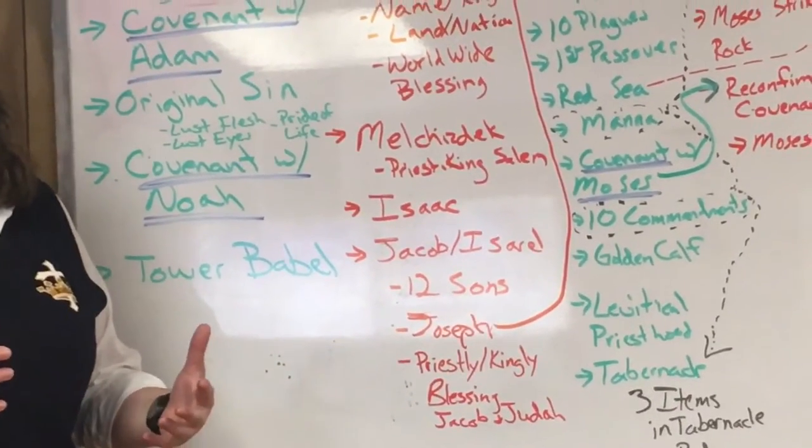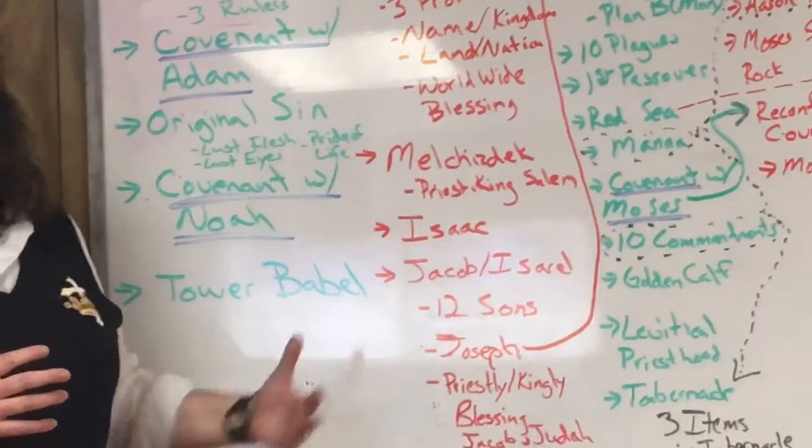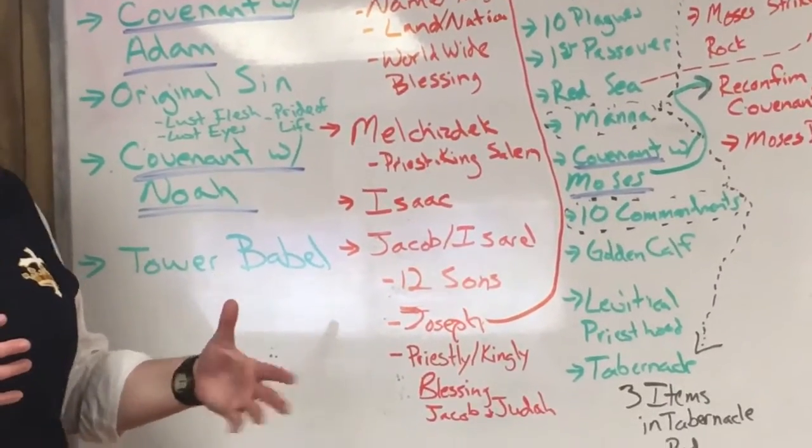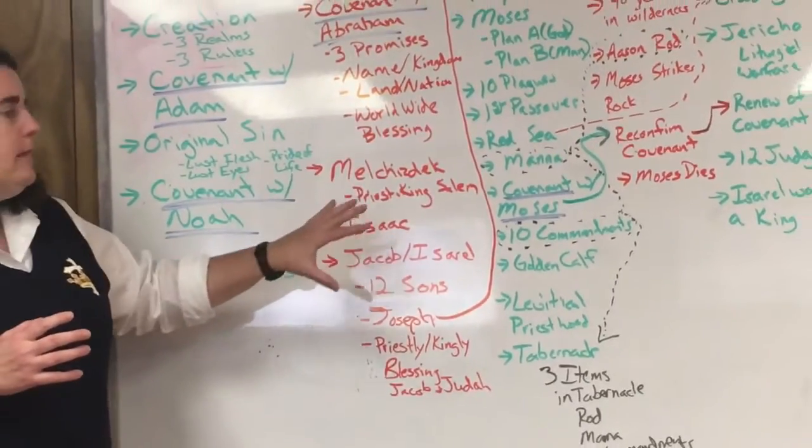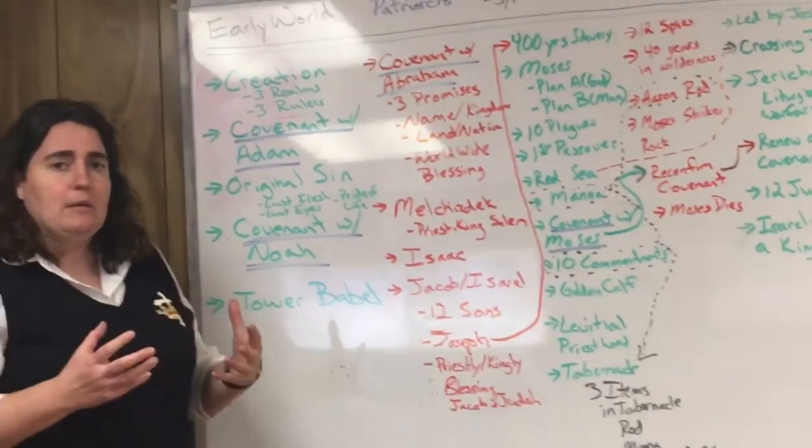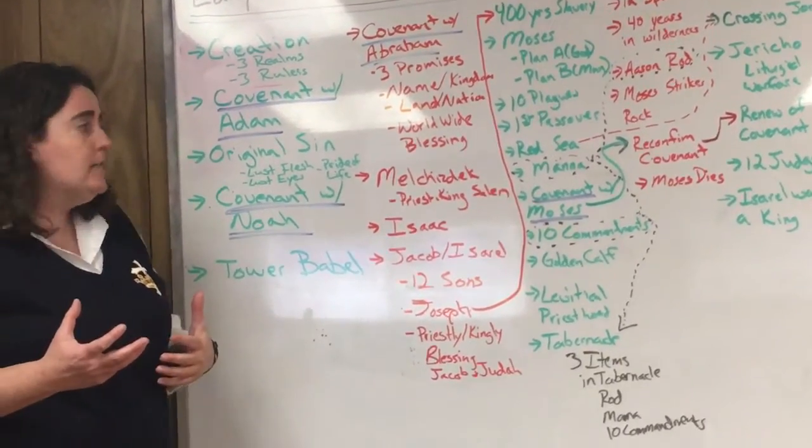In the patriarch period, we come across a scene where Abraham meets a guy named Melchizedek, and he is the priest king of Salem. So we learn what a priest king is. Also, Salem is later Jerusalem. And so we come across this character, and this is something that we're going to be looking at throughout salvation history. And we see what a true king is: he's also a priest.